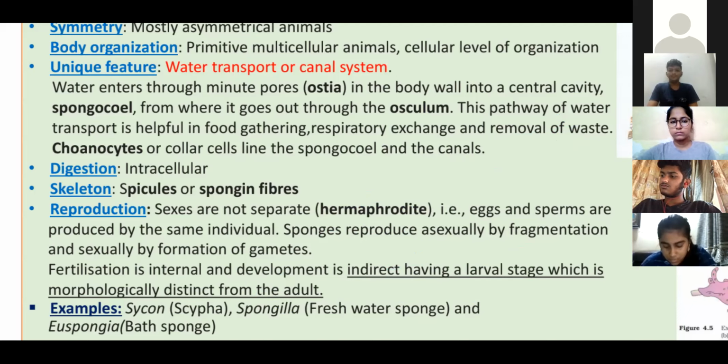Examples, Sycon or the Scypha. Scypha is a common name. Sycon, you can say that. It's a generic name, genus name. Then Spongilla, freshwater sponge. And Euspongia, bath sponge. Bath sponge is a common name. Genus name, Euspongia. 3 examples given. Sycon, Scypha, Spongilla, freshwater, Euspongia, bath sponge. Remember all are sponges.